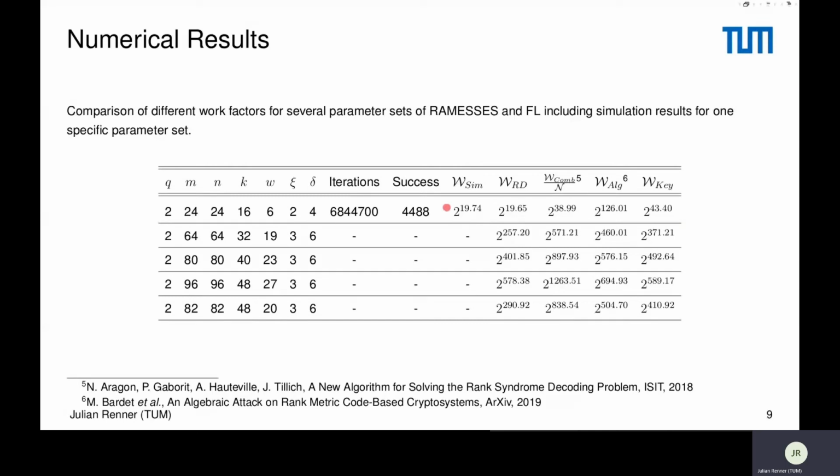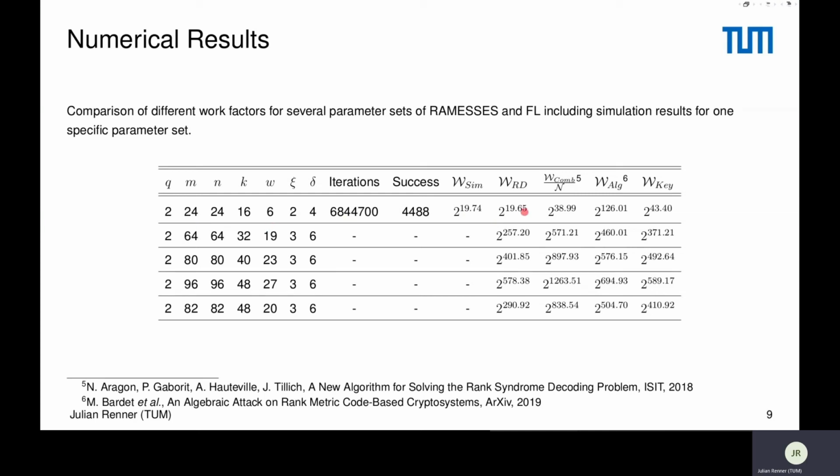We verified this by running true simulations of our algorithm and comparing them with our analytic expression of the work factor. Here we can see that the simulation result is very, very close to our estimation. So I would say that our estimation is very close to the true value.